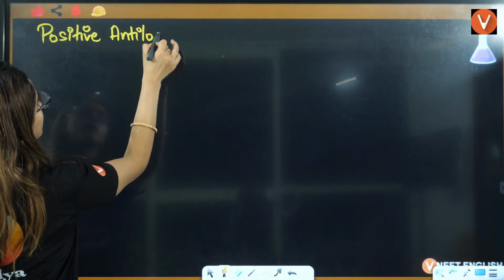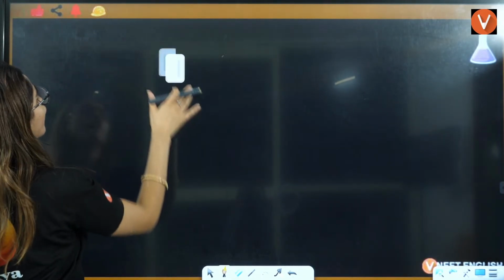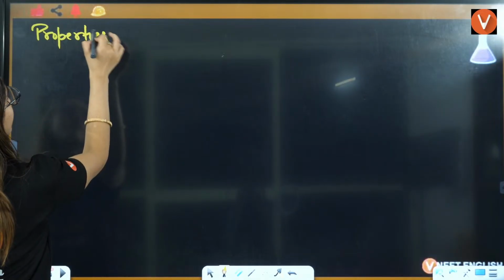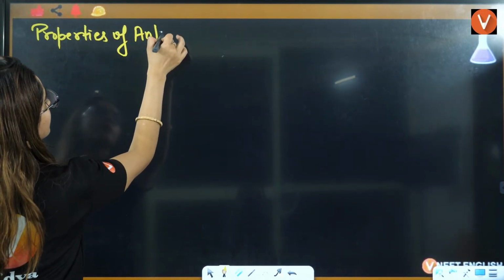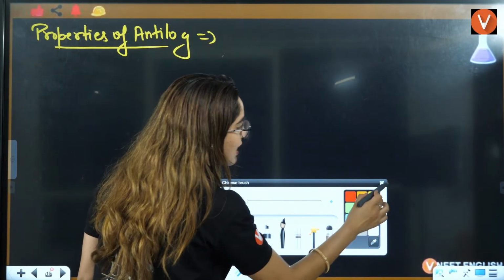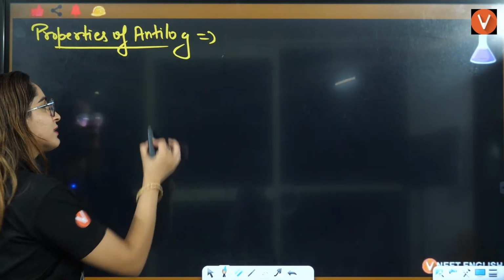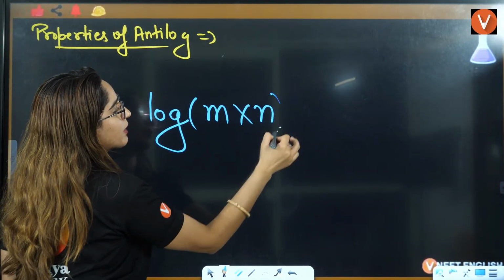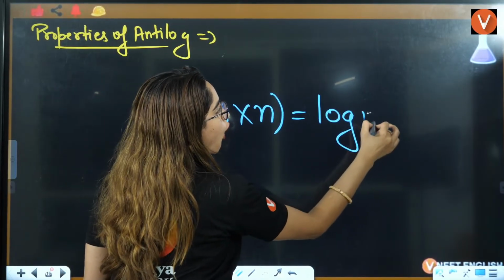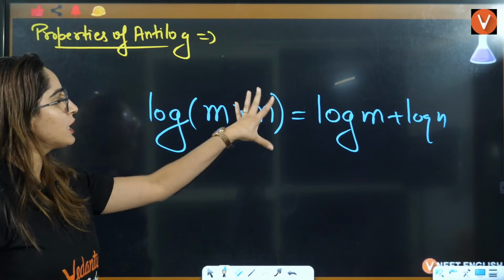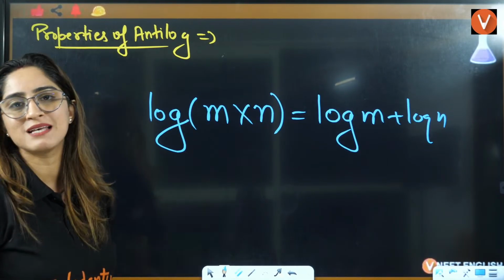Positive antilog. Before positive antilog, should I teach you some properties of log? Firstly, you should know the properties of antilog, right? Because if I teach you the properties of antilog, only then you will be able to understand what exactly this is. Now tell me one thing. The log property was log of m multiplied by n is equal to log of m plus log of n.